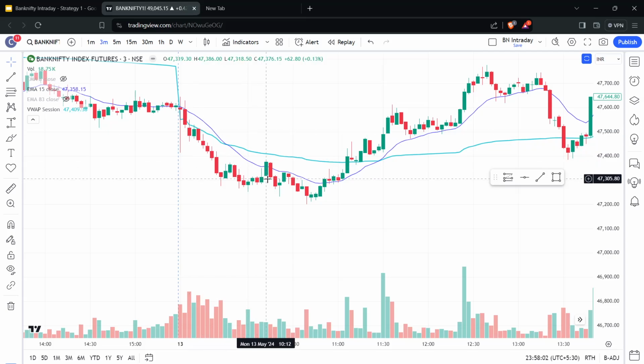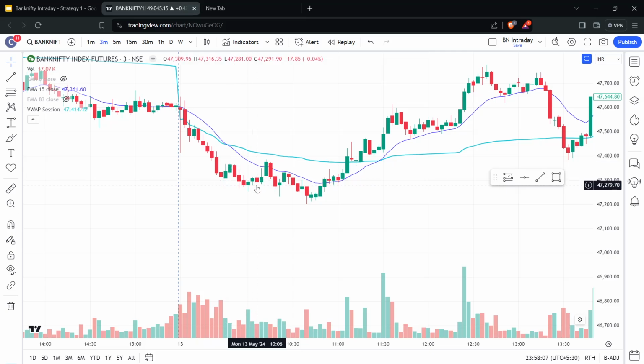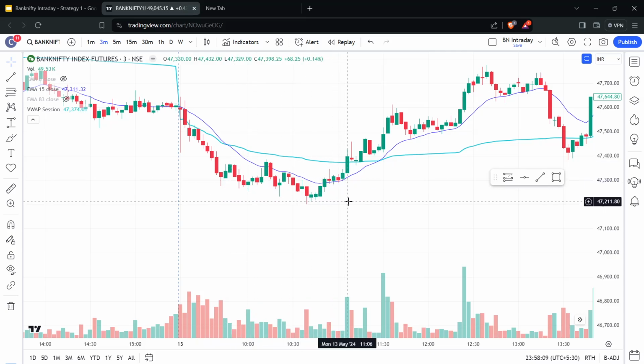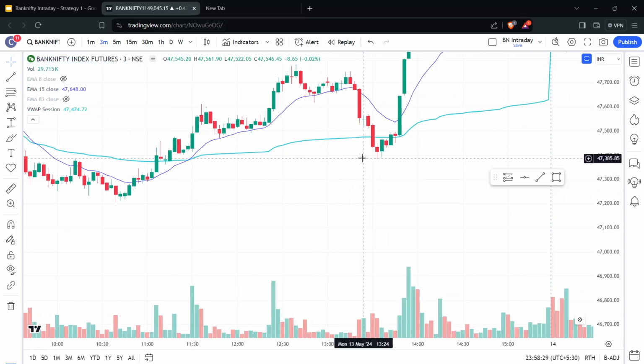So here on this day, the price moved below VWAP, and then if you look at this, this is a candle that actually closed above VWAP, and we need to wait for a good rejection, and that did not happen here. It just closed here and then it went above. There's no rejection candle, and it did not close below VWAP, so it just went up. So there is no trade entry here. Same thing here, right? There's no trade entry here.